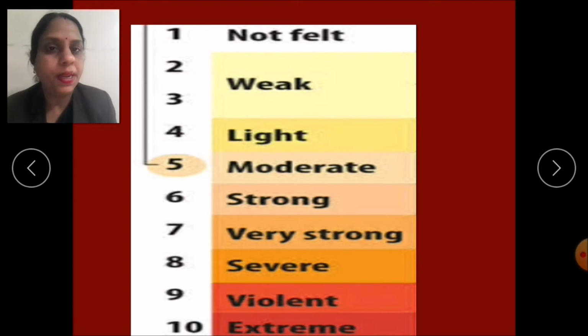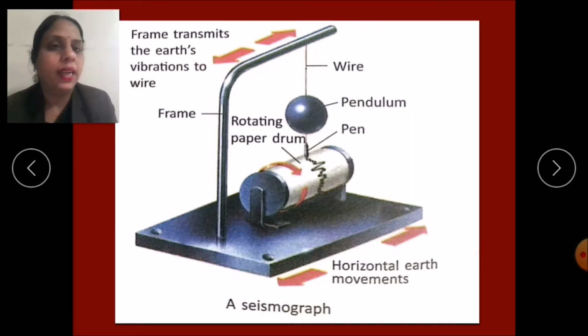And this can be detected with the help of an instrument. And you know children, what is that instrument called? That instrument is called a seismograph. As you can see in this picture, this is the picture of a seismograph through which the magnitude of an earthquake can be measured.